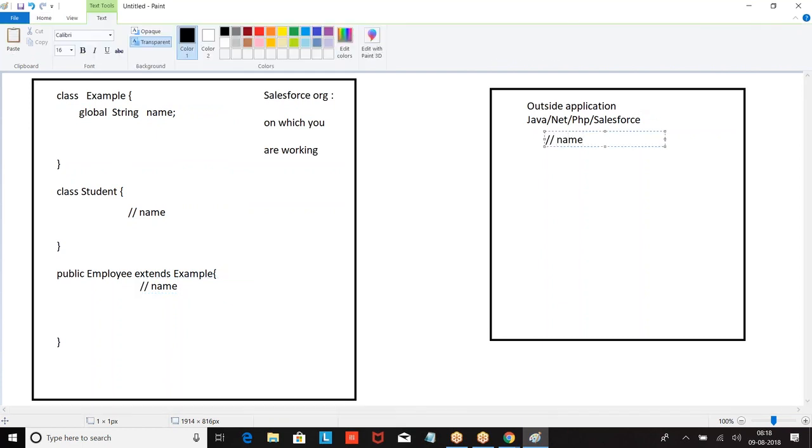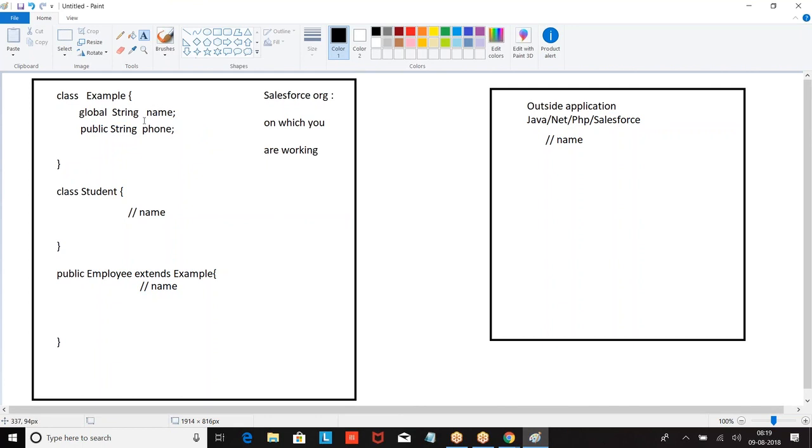If we define any variable as a global, that can be accessed anywhere within the organization and also outside the organization. Global members can be accessed within the organization and also outside the organization. Suppose if I defined public.